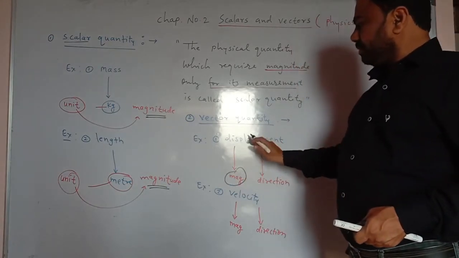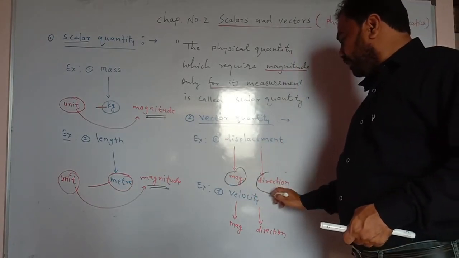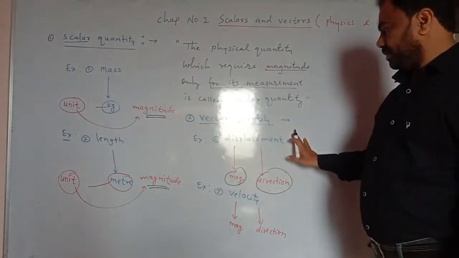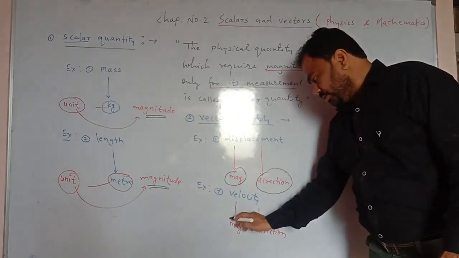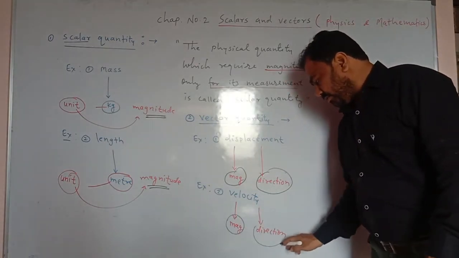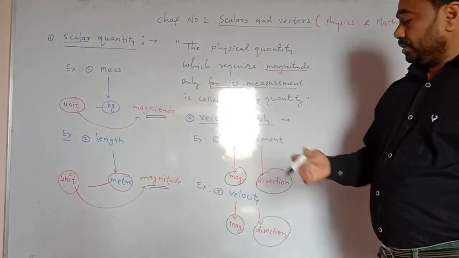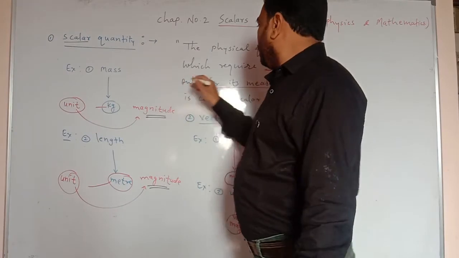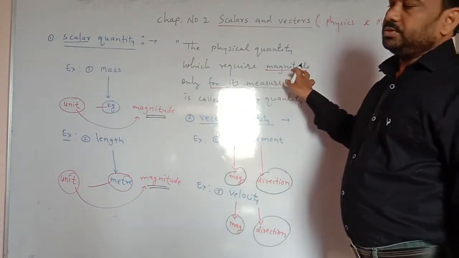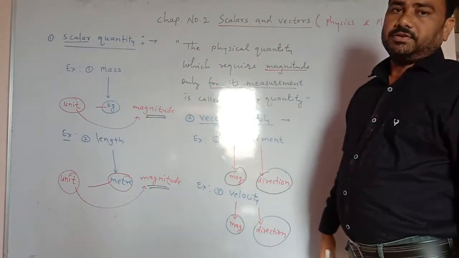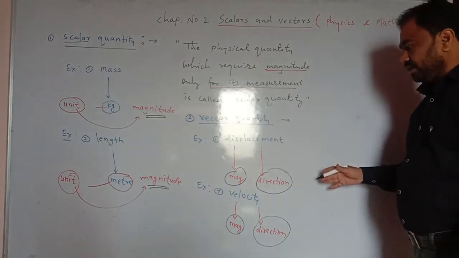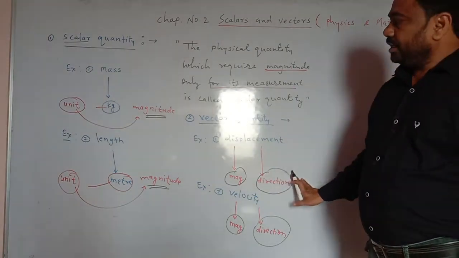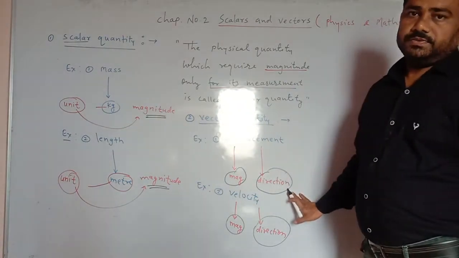To measure displacement and velocity, both magnitude and direction are very important. Such quantities are called vector quantities because they require both magnitude as well as direction. In the case of a scalar quantity, only magnitude is required, that is why it is called scalar quantity. But in the case of a vector quantity, we require magnitude as well as direction, so direction is very important.